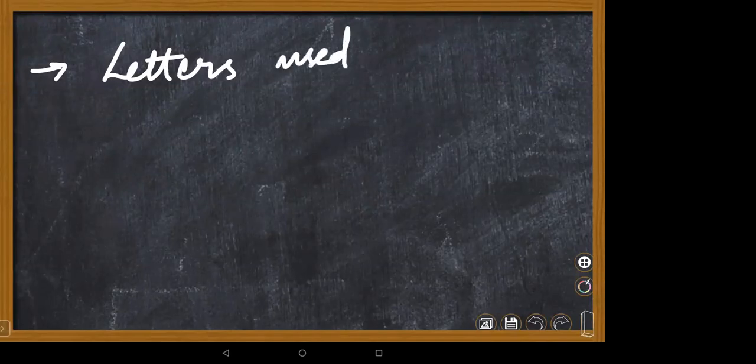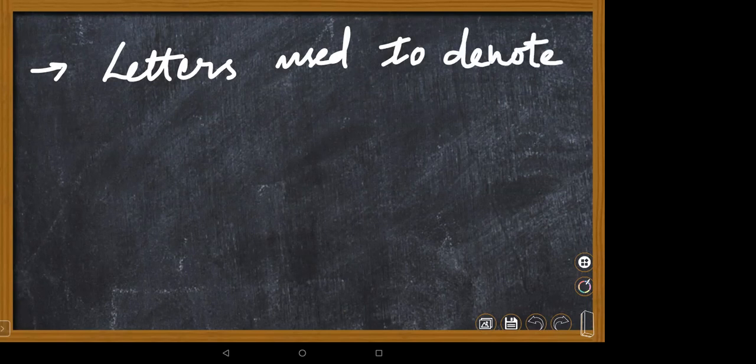Next, letters are used. Letters are used to denote numbers.